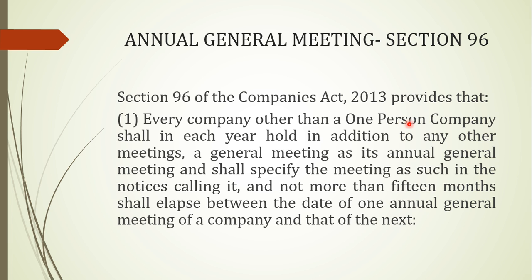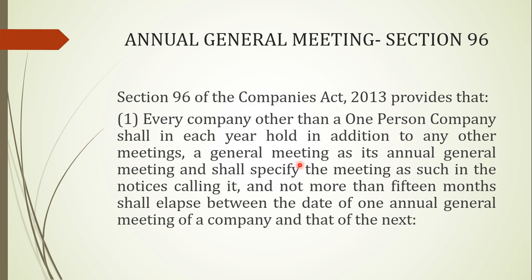So apart from this OPC, every company shall hold in each year, in addition to any other meeting, a general meeting as its annual general meeting. So it clearly mentions that every company has to conduct one general meeting apart from other meetings every year, which would be called the annual general meeting, apart from obviously one person company, because they have the privilege of not holding any AGM.